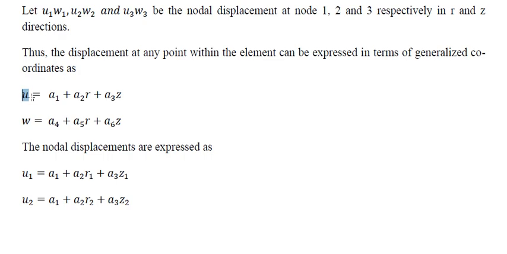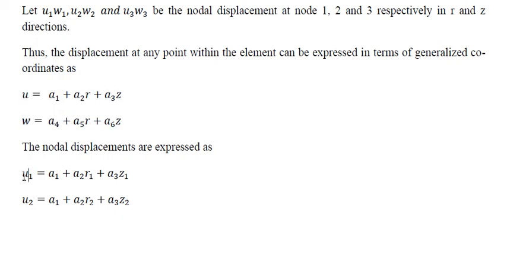Whereas U and W are the global displacements at any point over the element with the coordinate values of R and Z. Let us consider any point over the element with the coordinate values R and Z. There the radial displacement be U and the displacement in longitudinal direction be W. Okay. Now these are the global displacements.